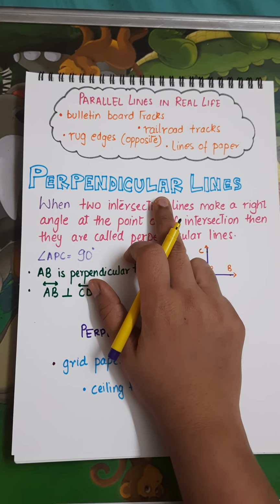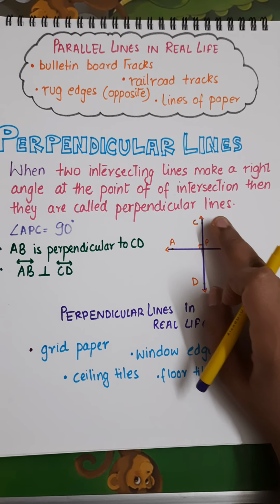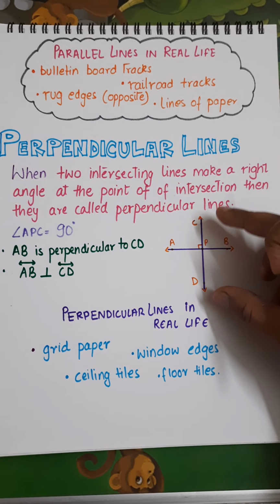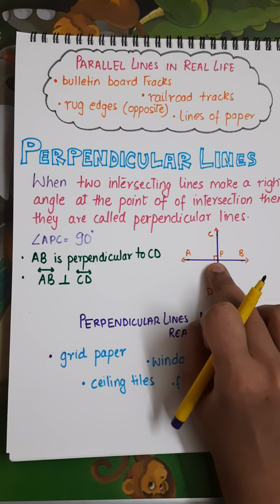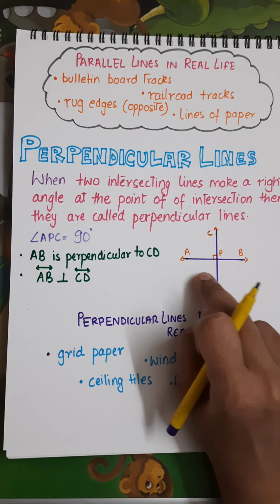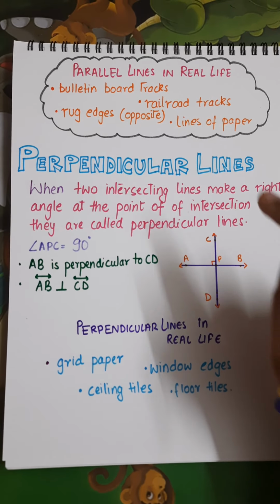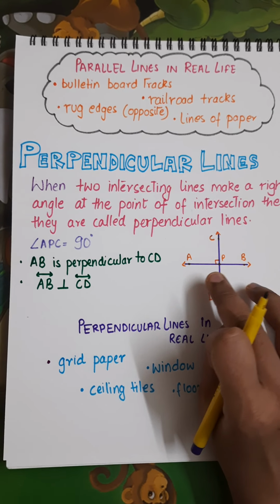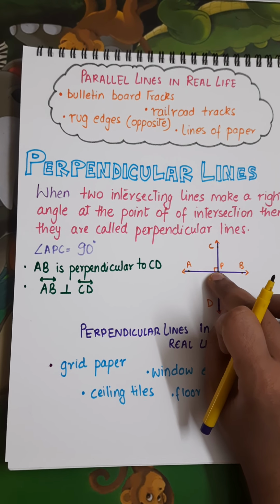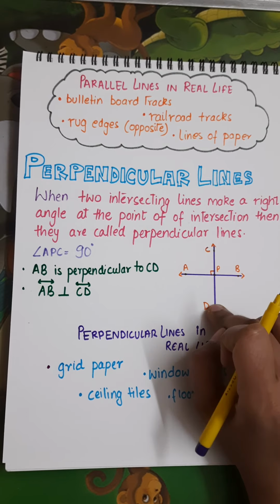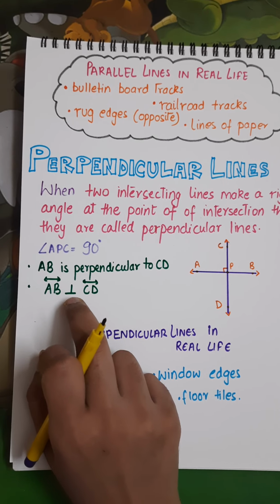Next is perpendicular lines. Perpendicular lines are intersecting lines. We have already learnt about intersecting lines. But when two lines intersect at 90 degrees, we'll learn more about angles afterwards. But here for perpendicular lines, you just need to understand and remember that two intersecting lines intersect at a 90 degree angle. Okay, so AB is perpendicular to CD, and this is the symbol for perpendicular to, right?